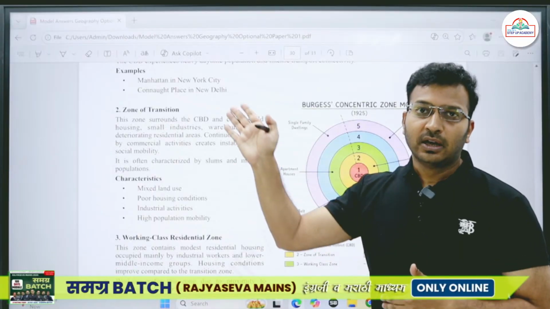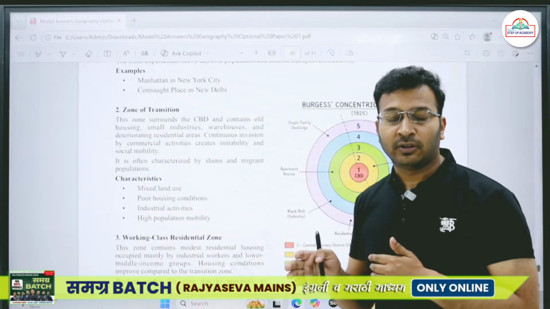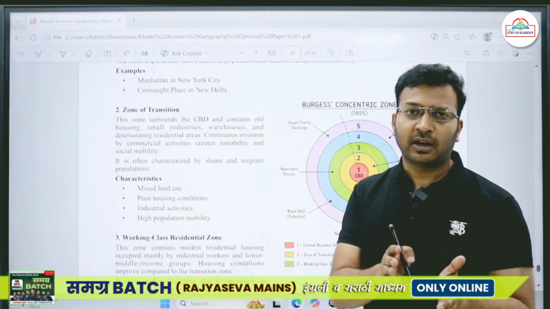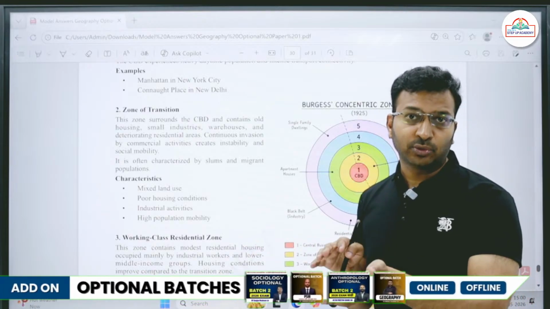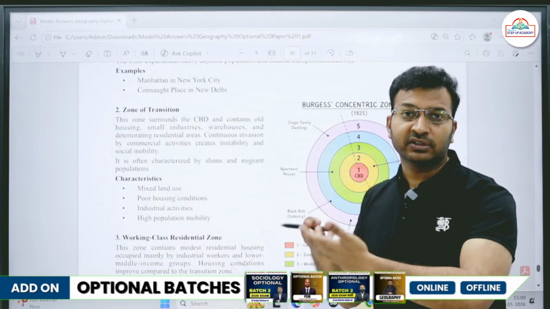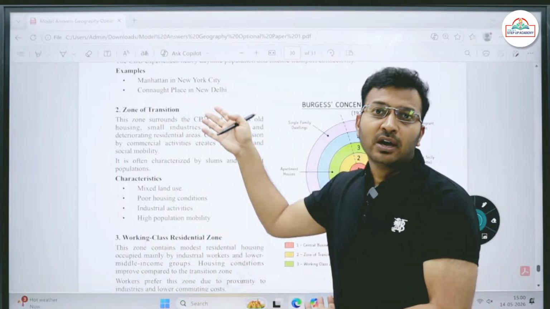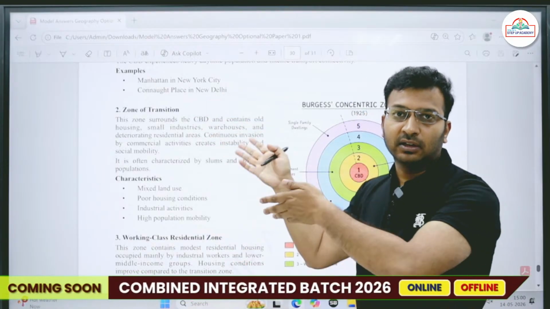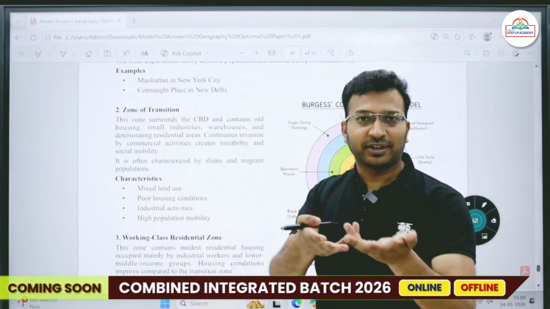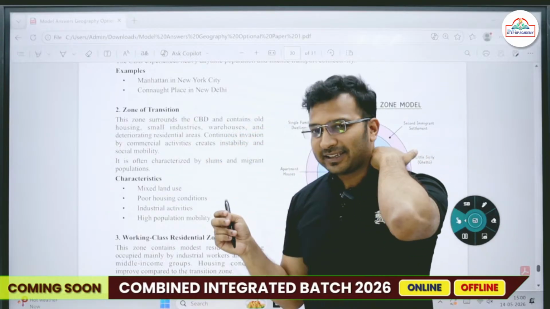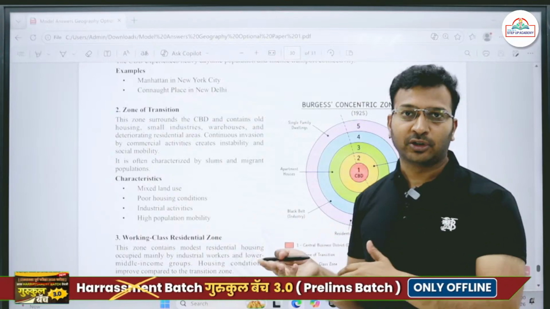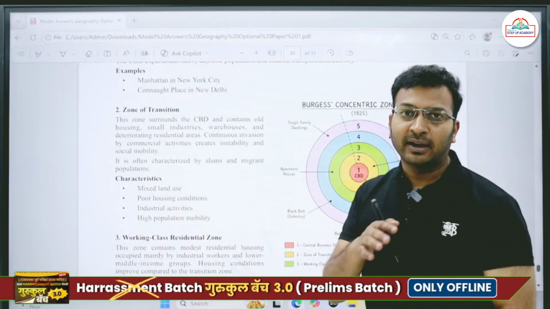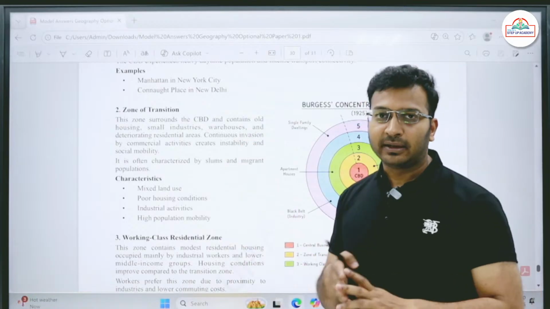For example, just now I gave the example of Connaught Place. If you go a little distance outside Connaught Place, you get Karol Bagh. Karol Bagh was mostly a residential area initially, but now most of the residential buildings have been transformed into commercial zones. Inside flats, you find PGs and so on. Not only that, some flats have been transformed into commercial buildings. We see bank lanes and bike lanes over there.